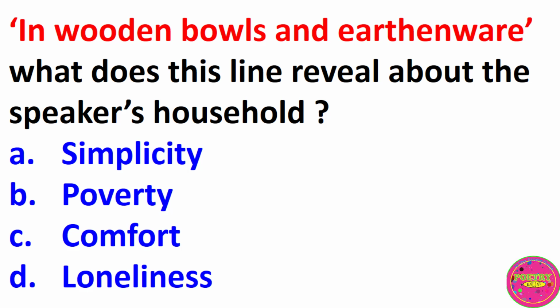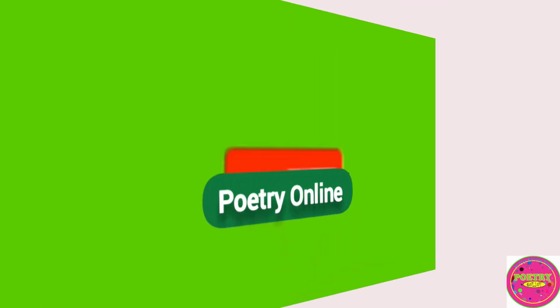In wooden bowls and earthenware, what does this line reveal about the speaker's household? A. Simplicity, B. Poverty, C. Comfort, D. Loneliness. The correct answer to this question is B. Poverty.